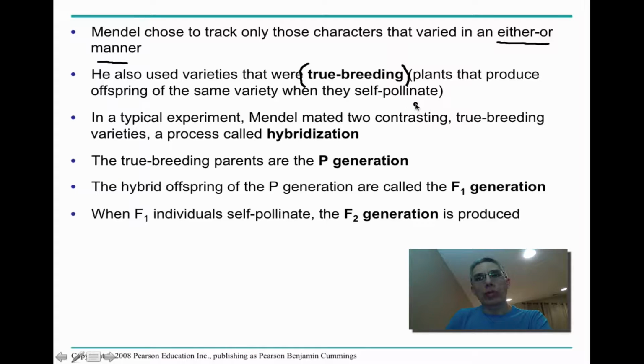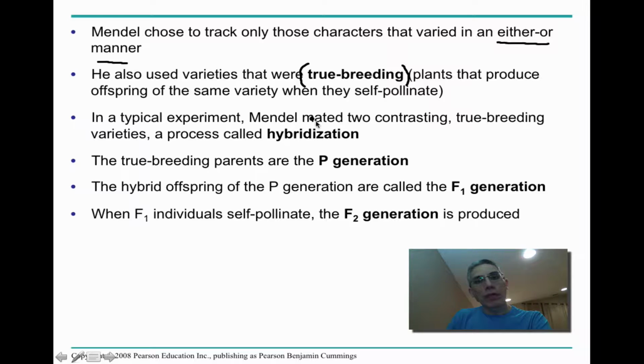When we say true breeding, it basically implies that these plants will produce offspring of the same variety as they would if the plant self-pollinated. So remember, these garden peas had both male and female parts. The male part that would produce the sperm could fertilize the eggs of the same plant. And so if they self-pollinated, those offspring were clones of the parents. And so he only used true breeding plants in his experiments when he decided to cross different varieties of plants.